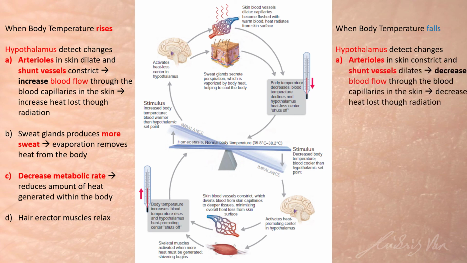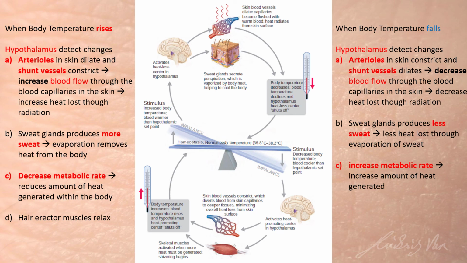Arterioles in the skin will constrict and the shunt vessel will dilate, so that less blood will be sent to our blood capillaries in our skin. This will result in a decrease in heat loss through radiation. Sweat glands will produce less sweat, and we will lose less heat due to the evaporation of sweat.